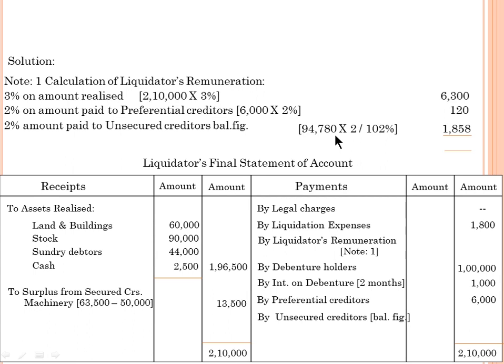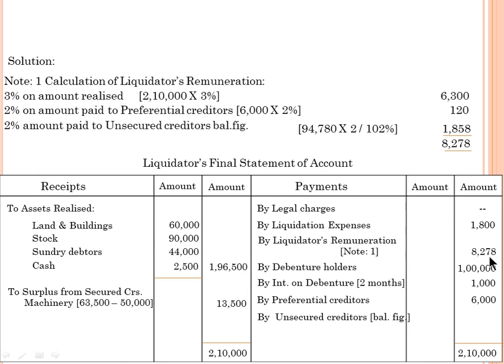See, do you have sufficient or insufficient value? Insufficient. So we have 94,780, just apply the percentage given, 2% paid to the unsecured creditors. So 2 by 102, 1,858. And now find the total of liquidator remuneration, 8,278. So this amount we transfer to the liquidator's final statement.